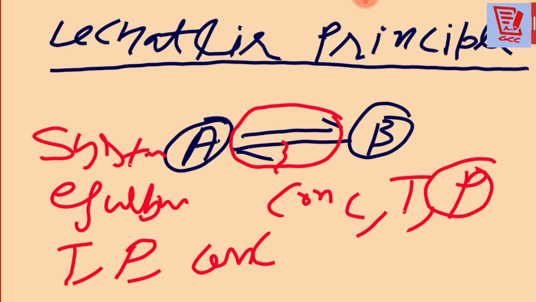It means the equilibrium will adjust itself in such a way that the changes we have brought in have no net effect. So once again, the definition: if a system in equilibrium undergoes changes like change in concentration, temperature or pressure, then the equilibrium will shift itself in such a way that it will neutralize the effect of the change. Okay, now we'll study all these factors one by one.